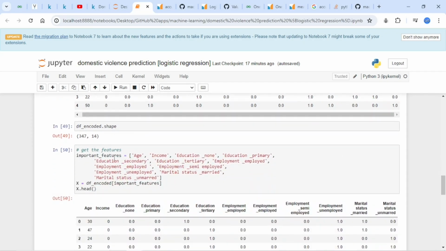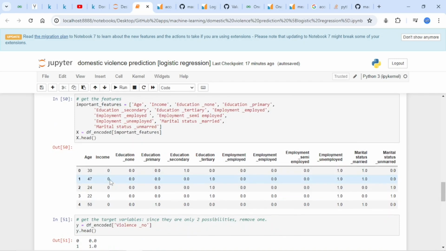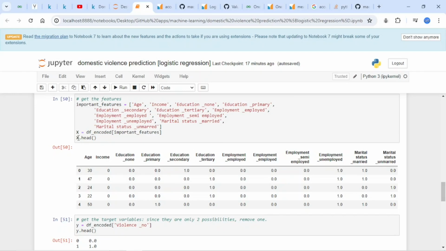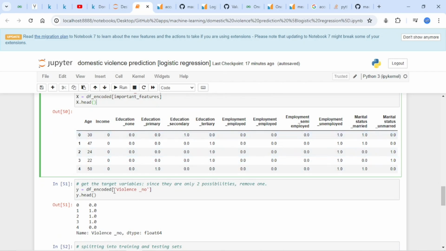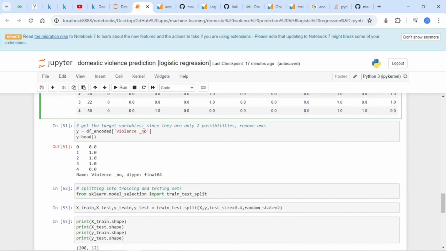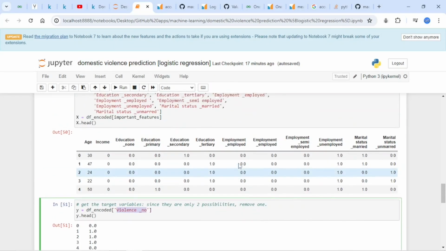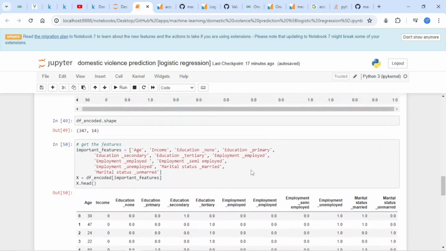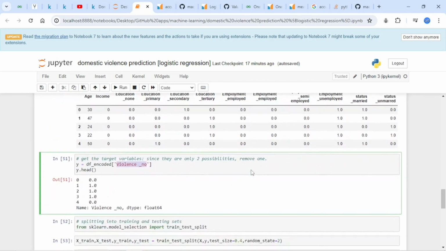Then you can see the shape here, and I retrieved all the features and initialized them to variable x. You can see this is the x, and I also got the target variable to y. In this case I just used violence_no. So the idea is that anytime I get a 0, that's a yes, and anytime I get a 1, that's a no. That's what I did there for the y.